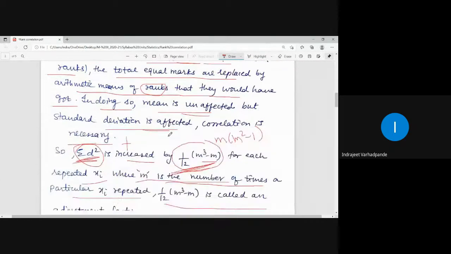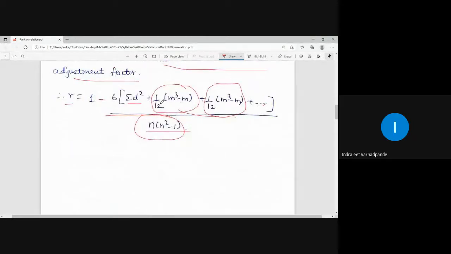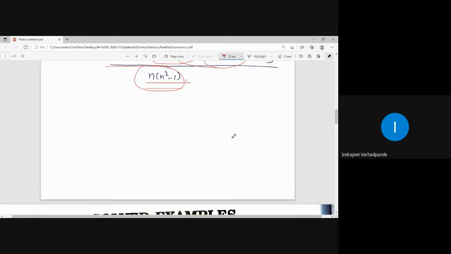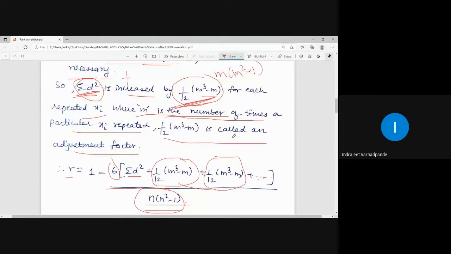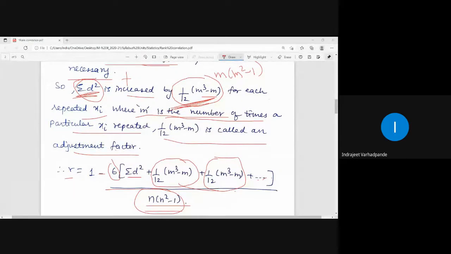Here also the adjustment factors are added to summation d square. 6 is common, kept multiplied outside every term, and that is only divided by n into n square minus 1. So this is the formula when the ranks are repeated, and the first formula was for when the ranks are non-repeated or the scores are different. So in this manner, we will be calculating the rank correlation coefficient, which is also called Spearman's rank correlation coefficient. I hope this point